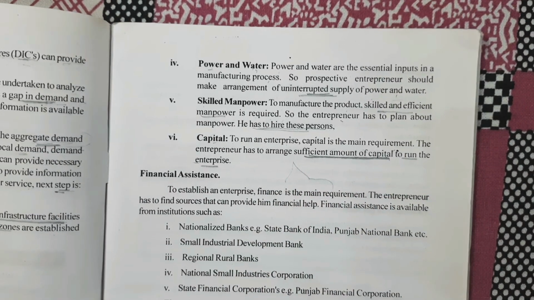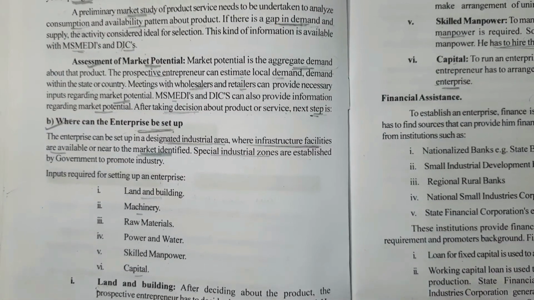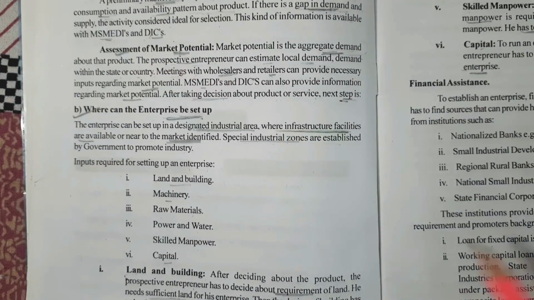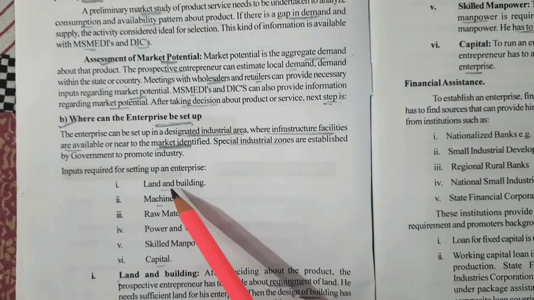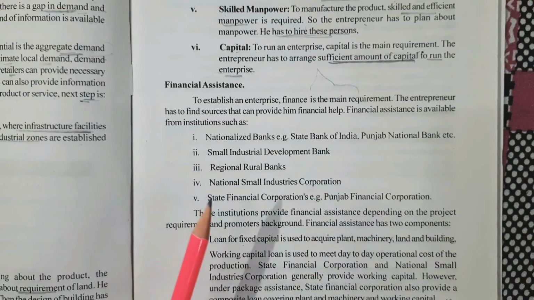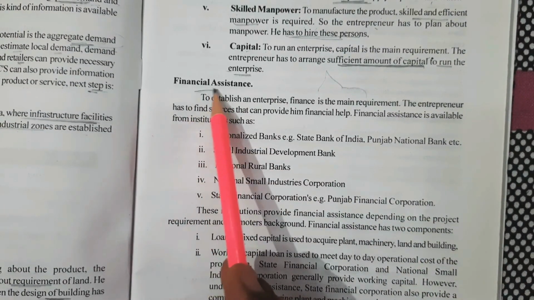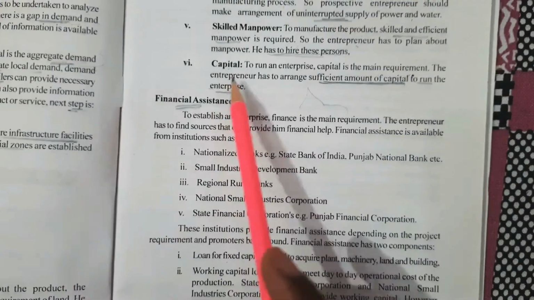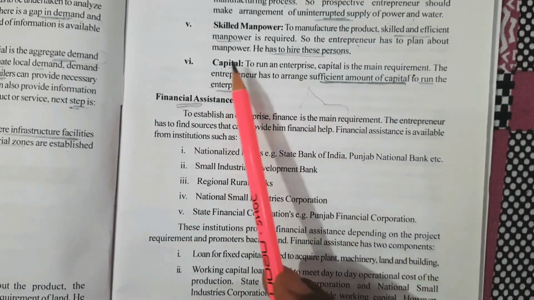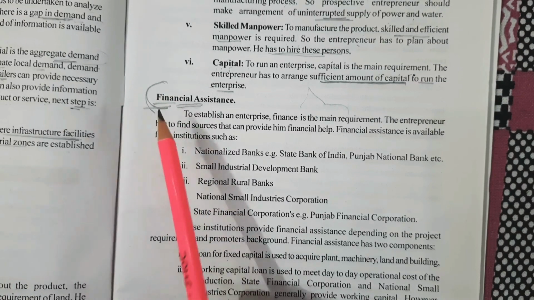So in this topic we have studied how to select a product, and what the first step is after selecting a product. We have to establish our organization, and we need land, machinery, raw material, etc. I hope you understand this topic. In the next topic we are going to study the financial assistance that is required, because we need capital for the business, and in order to raise the funds we need financial assistance. So this topic we will discuss in another video. Thank you so much.